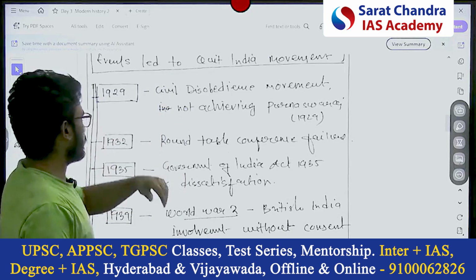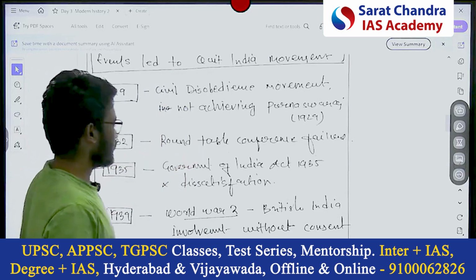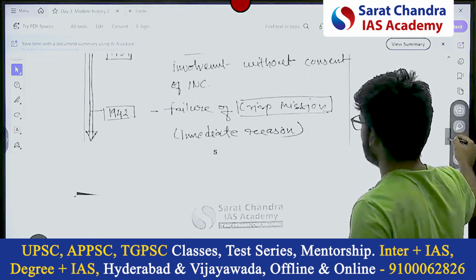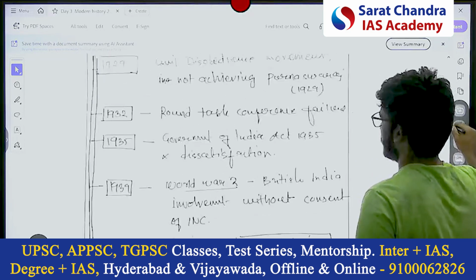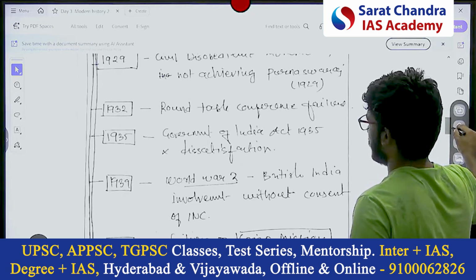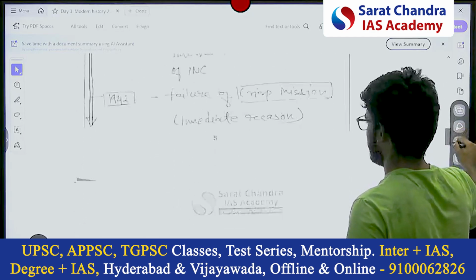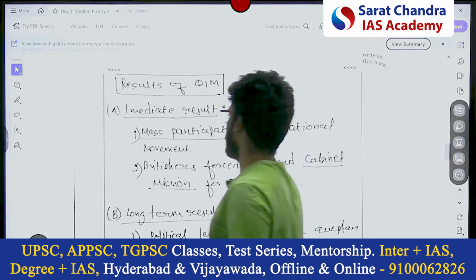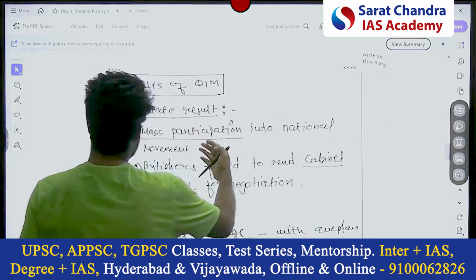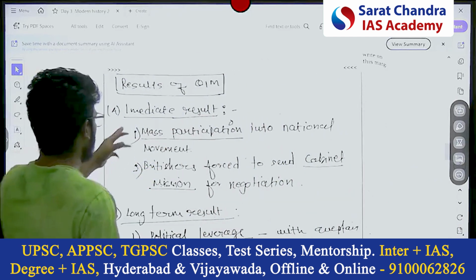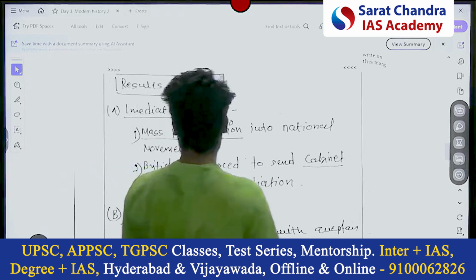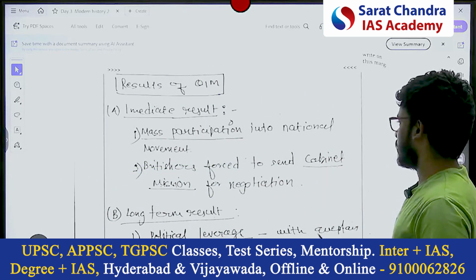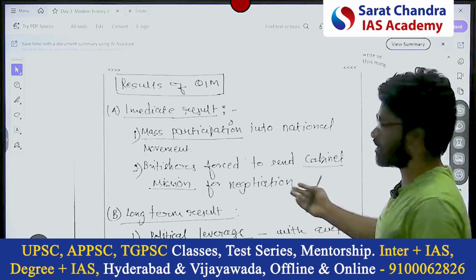1929, the civil disobedience movement. These are the events which were preceding the movement. And after that, five were mentioned by Sir. Then the results of the Quit India movement. He broadly categorized them into two types: immediate and long term. In the immediate, mass participation, and the British forces sending the Cabinet Mission. These are the immediate ones.